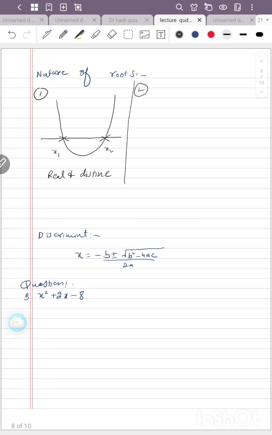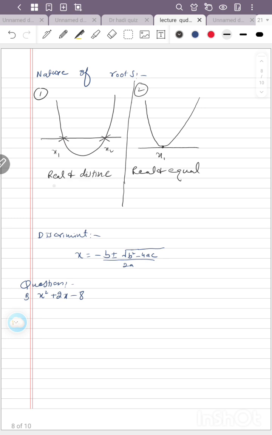In this case, the graph is intersected at one point, so we say that there is x1. So the roots are real and equal. These words are very important. This vocabulary of mathematical terms is very important.